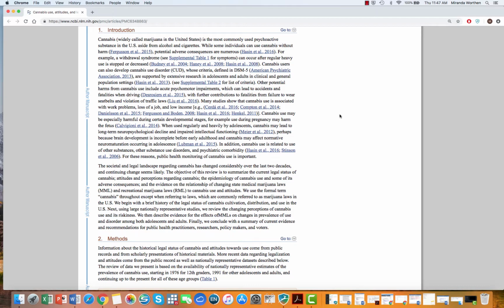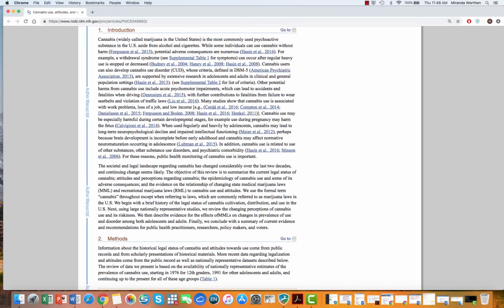Other potential harms from cannabis include acute psychomotor impairments, which can lead to accidents and fatalities while driving, and then a citation, with further contributions to fatalities from failure to wear seatbelts and violations of traffic laws, and again, another citation. Many studies show that cannabis use is associated with work problems, loss of job, and low income. And here there's 1, 2, 3, 4, 5, 6 different articles that all are examples of that. But instead of having those as the only citations, it actually says e.g. here. And so this is a way to imply that there's a lot more research, but here are just some example studies that show that, okay?